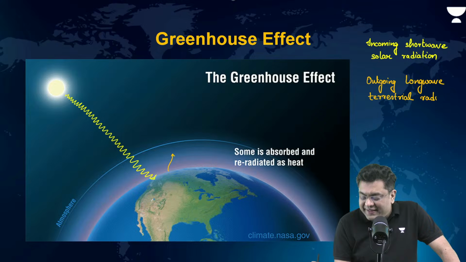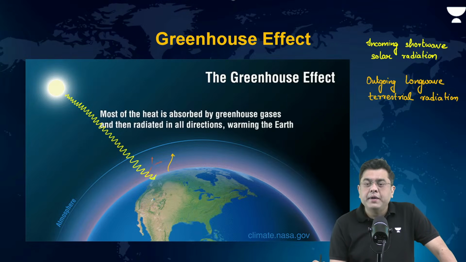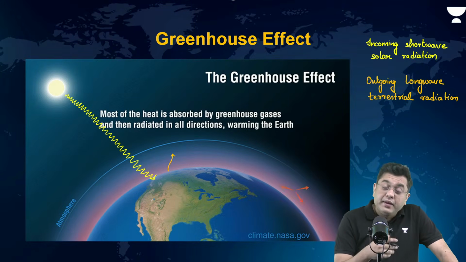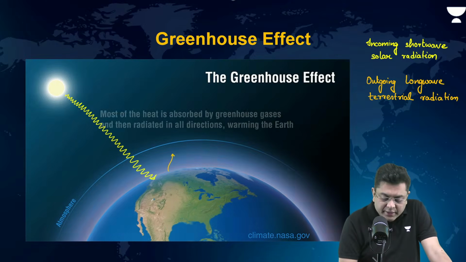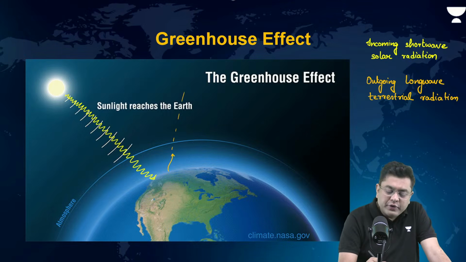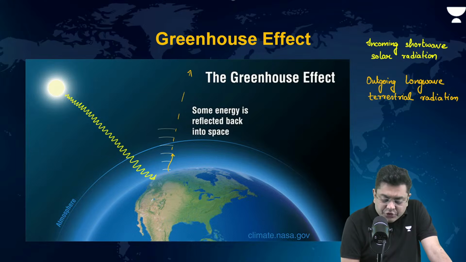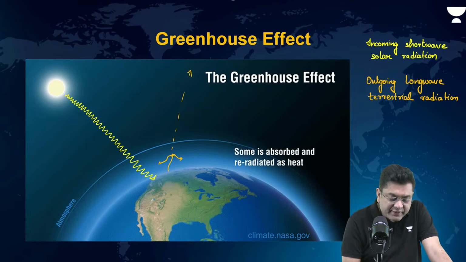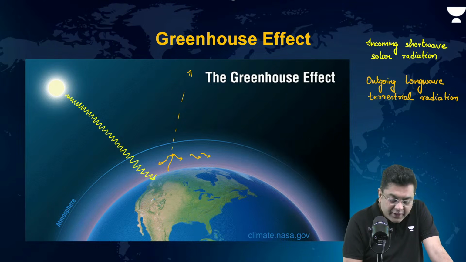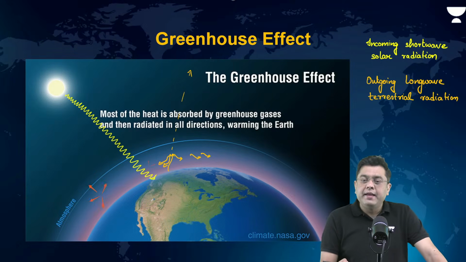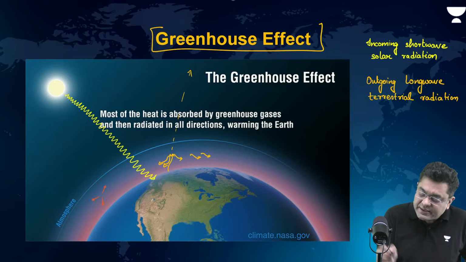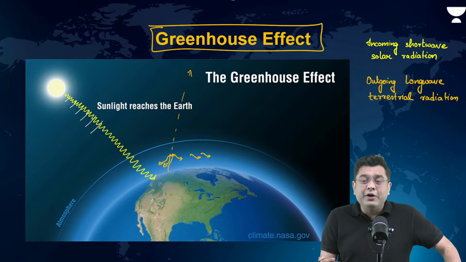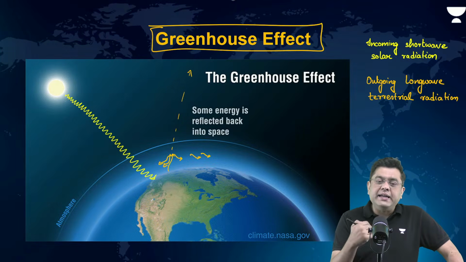Now, when this happens, basically, this low energy wave emitted from the Earth, ideally, it should escape into the space. But this gets trapped by the atmospheric gases and heats up the atmosphere substantially. And that is what is referred to as the greenhouse effect. So, greenhouse effect is the trapping of the heat and increase in the overall temperature.